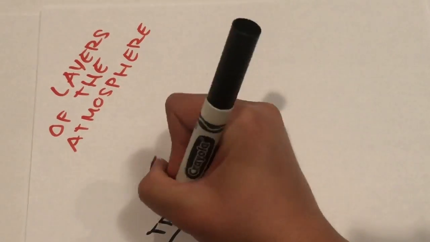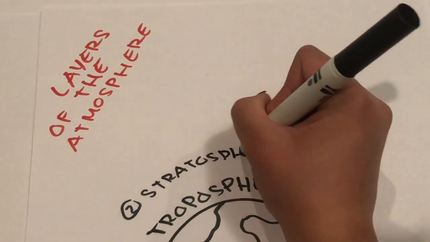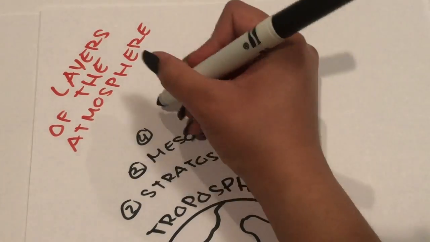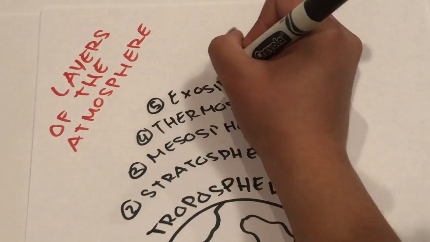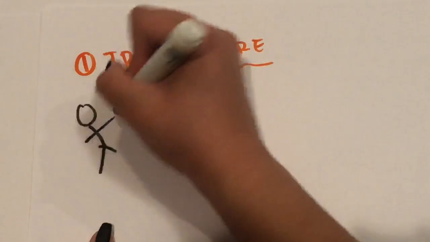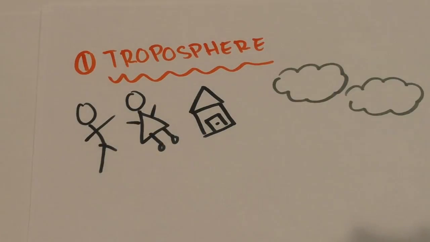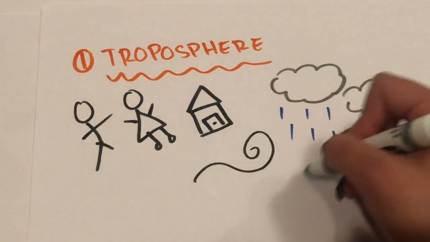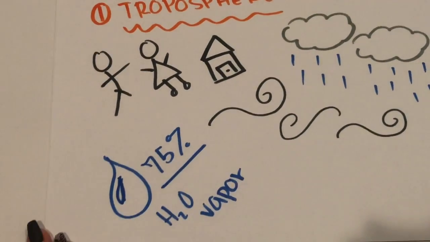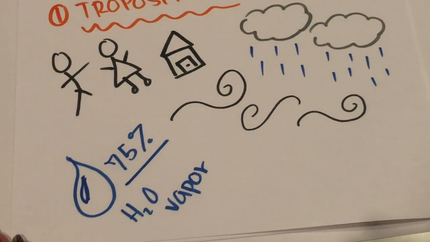The layers of the atmosphere include the troposphere, stratosphere, mesosphere, thermosphere, and exosphere. The troposphere is the lowest part of the atmosphere, and it is the part that we live on, and it contains most of the weather, including clouds, rain, and snow.